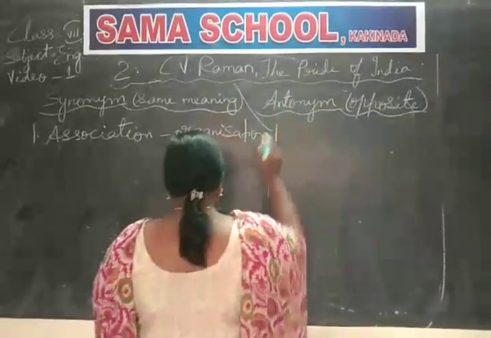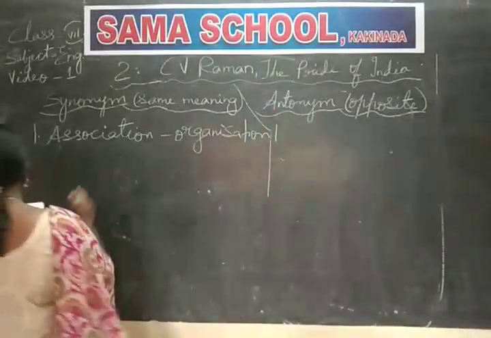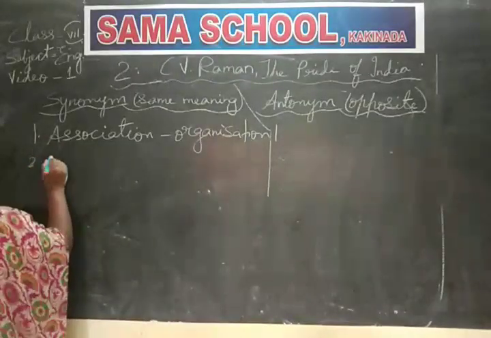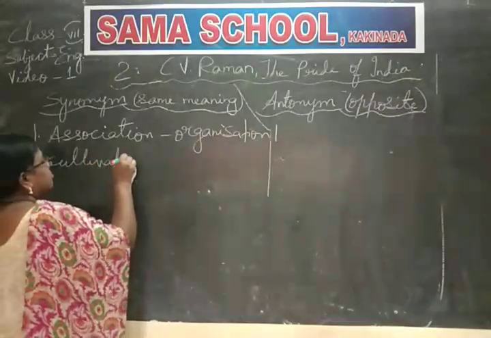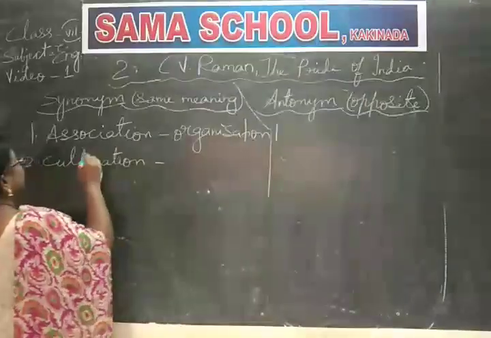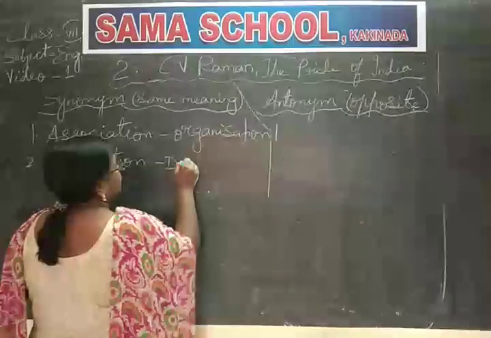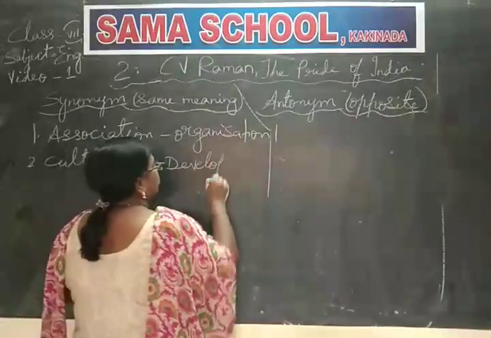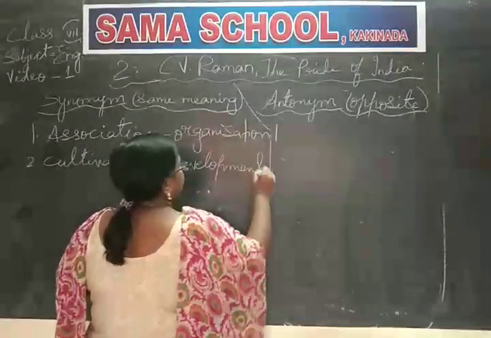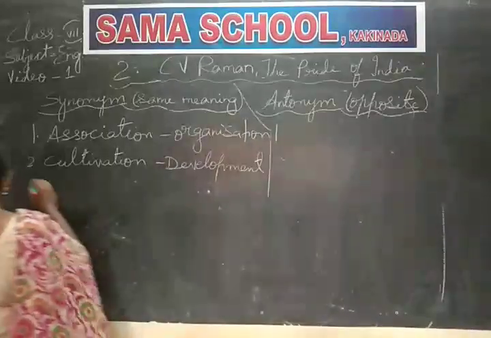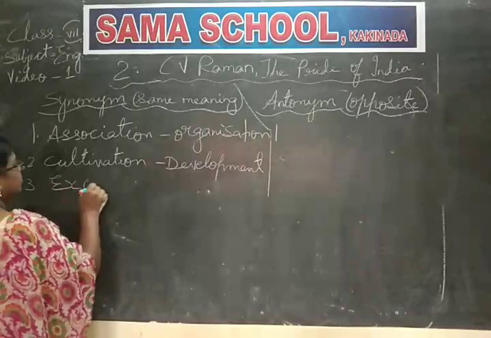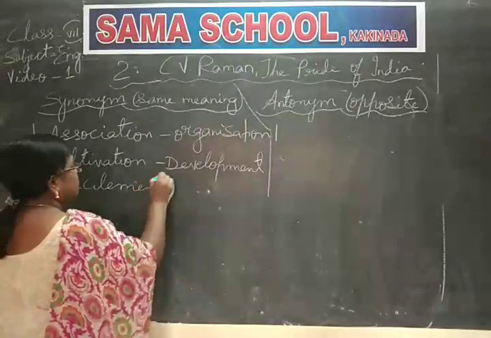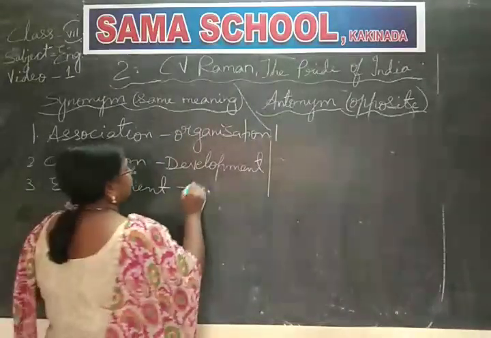Next one, cultivation means development. Yes, not cultivation of any crops and all. Excitement, we got, no? Excitement: thrill.